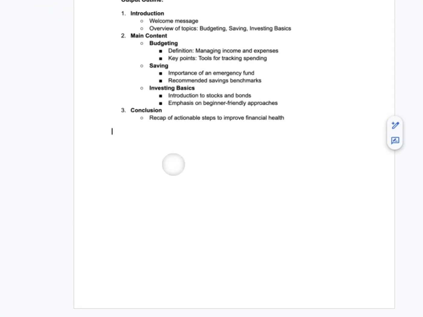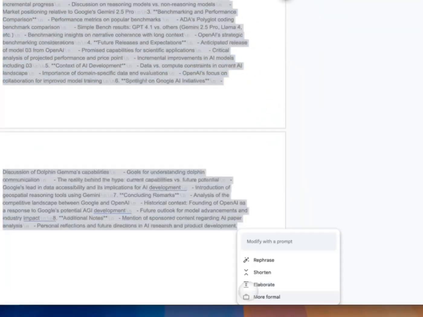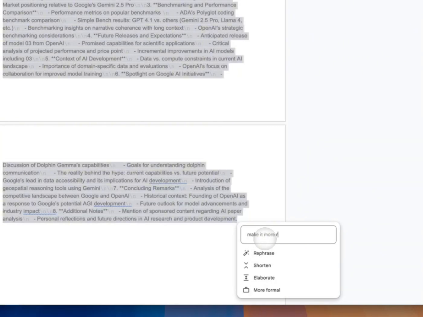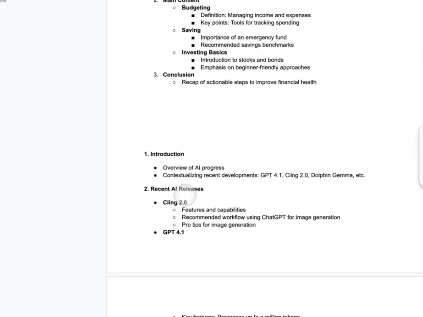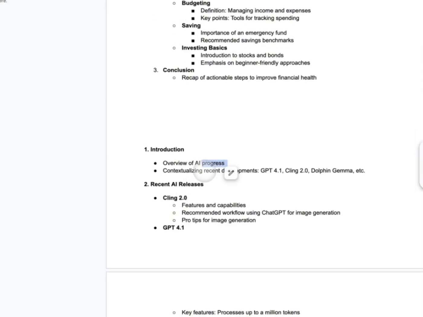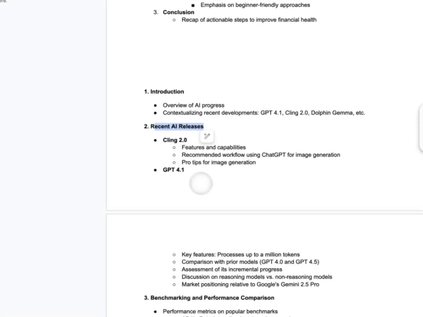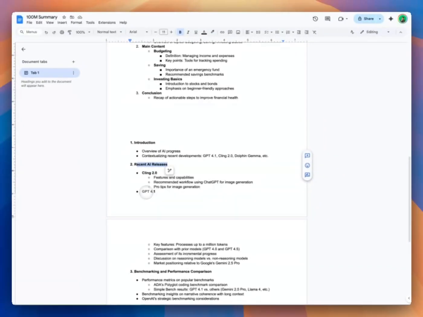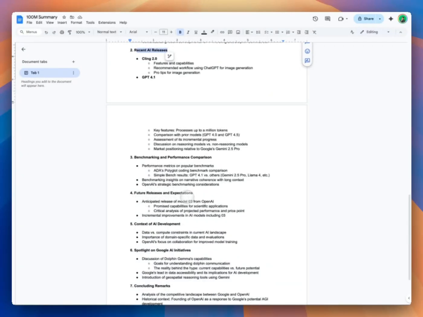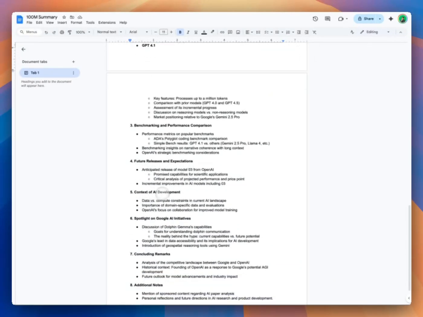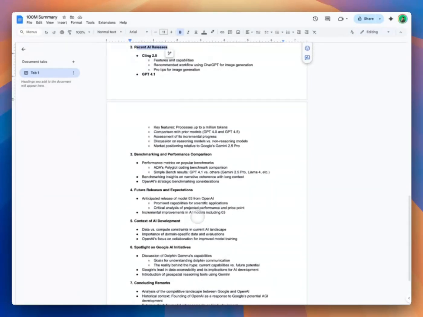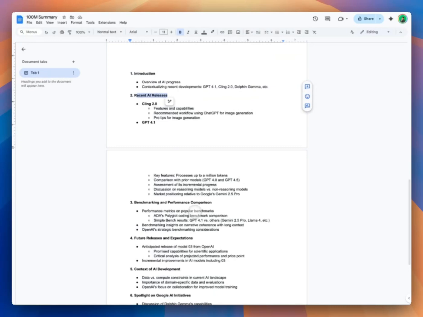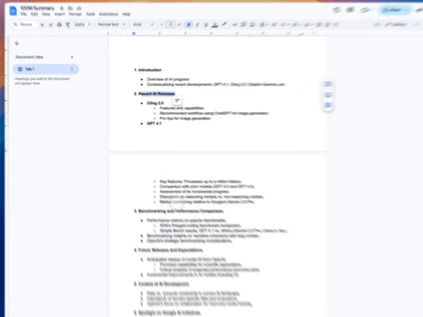So let's come back here. Again, make it readable again. It shows an introduction of AI progress, contextualizing recent releases he touched: Cling 2.0, GPT 4.1, and benchmarks, and future releases and expectations, and context of AI development, and a spotlight on Google AI initiatives, and concluding remarks and additional notes. All of them are great sources, in my case, for my content ideas.